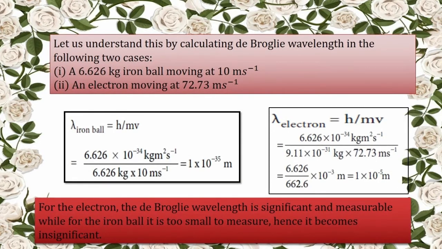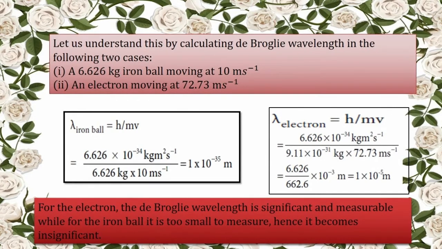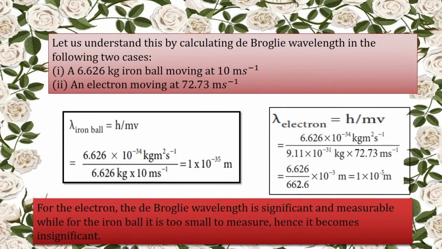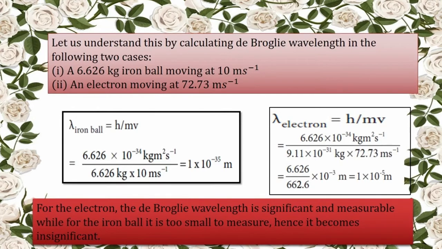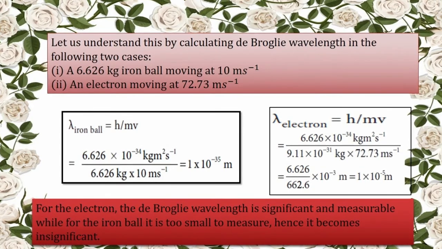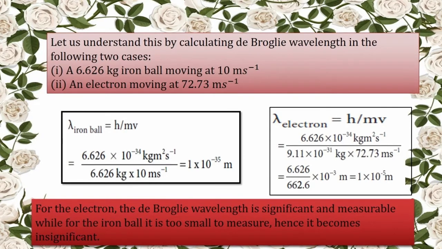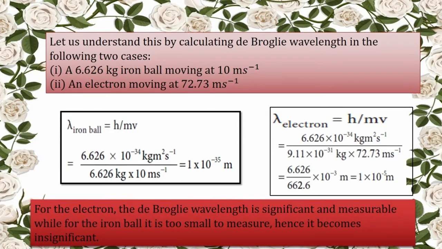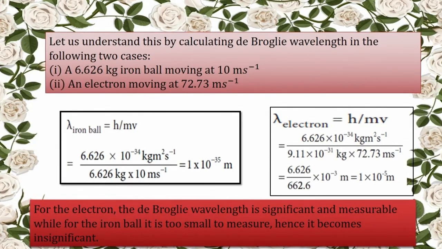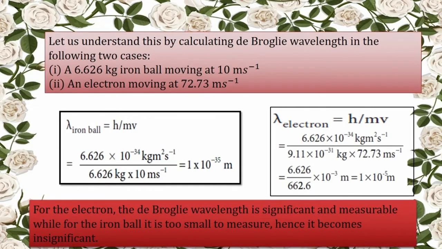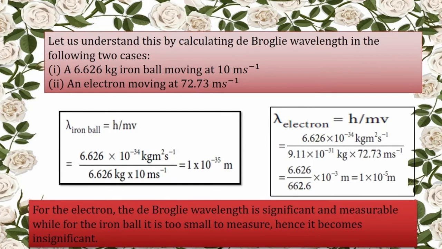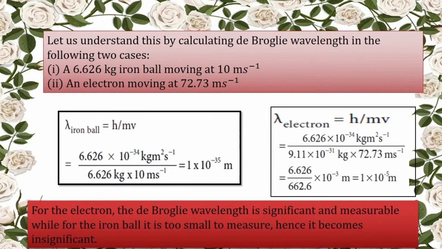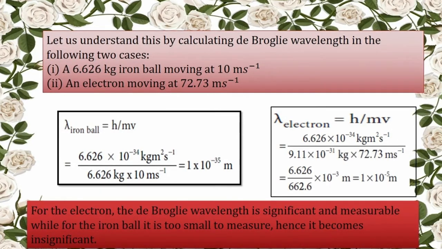meter. This wavelength is shorter than any electromagnetic radiation and hence it cannot be measured by any known methods. Therefore, it is very difficult to grasp the idea of waves associated with the moving ball. In other words, we can say that the ball does not have waves associated with it. Similarly, large bodies are said to be associated with waves, but their wavelengths are too small, so they cannot be measured by any convenient methods.